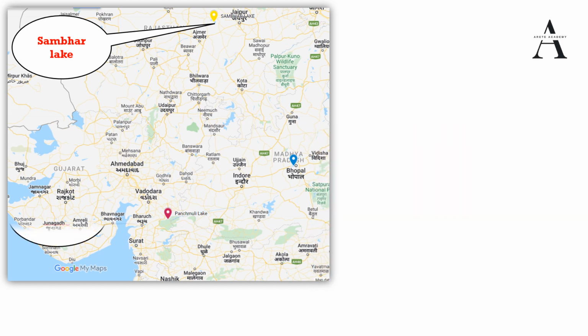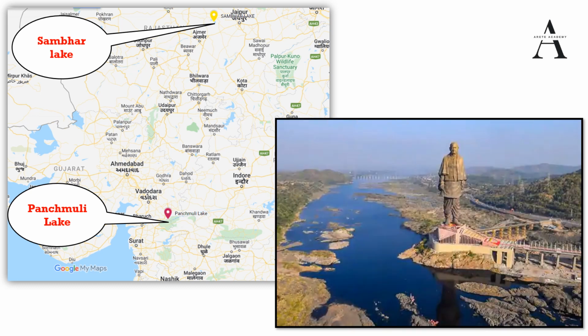Next we have Panchmuli Lake. This lake was mentioned in the question itself. The Statue of Unity is located on the bank of this lake. So in this context, we have read about Panchmuli Lake. Why was it in news? Because Sardar Vallabhbhai Patel's statue in Kevadia was installed near it, and it has become a tourist attraction.